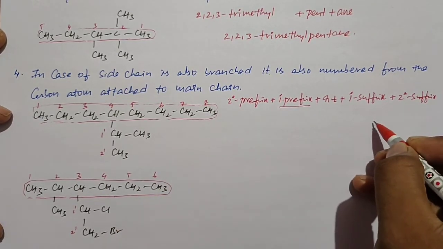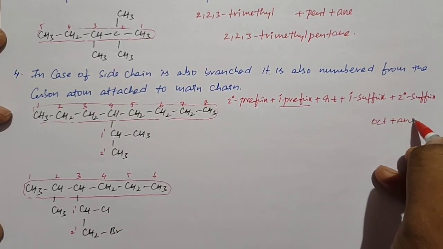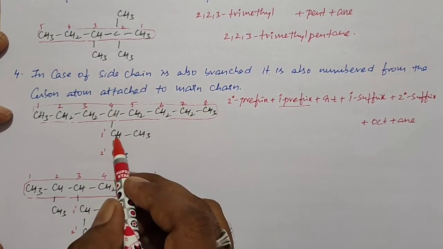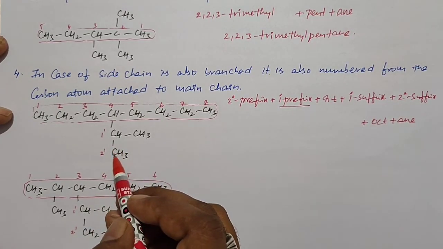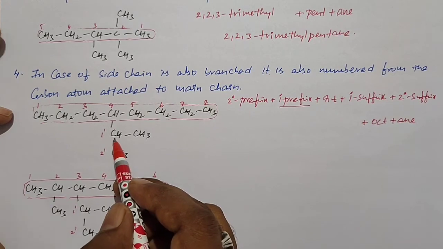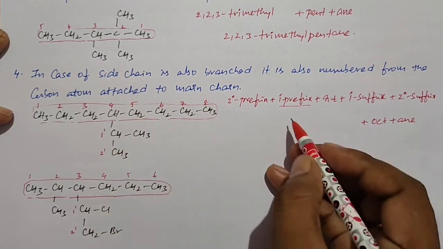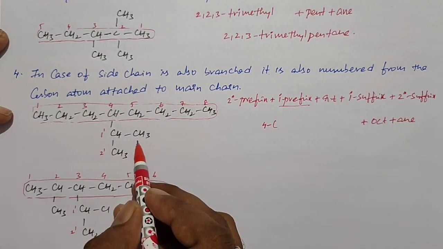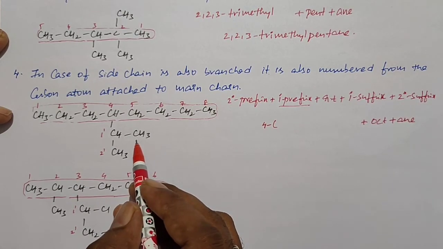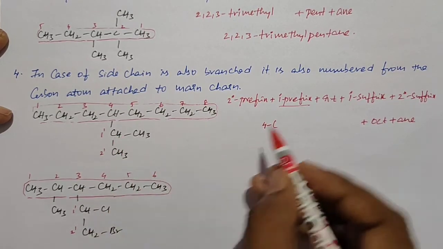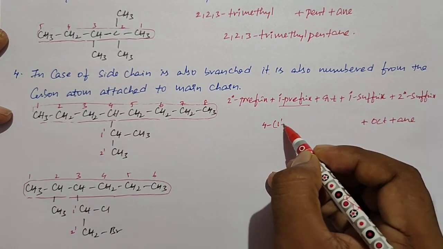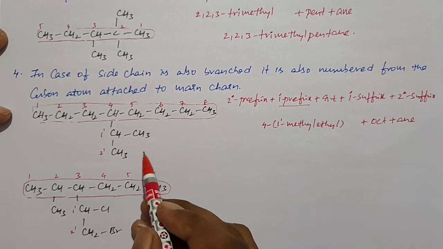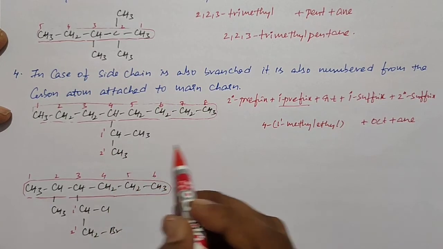Okay, so when you come for this compound, listen carefully, it is very very important. The root word is oct, 8 carbons is present. Primary suffix is "-ane", secondary suffix absent, primary prefix absent, secondary prefix we have only one prefix, that is ethyl. The prefix is present at fourth carbon, and if you observe, it is carrying one branch at first carbon, so we call it 1-methyl, and totally we call it ethyl. So the name is 4-(1-methylethyl).